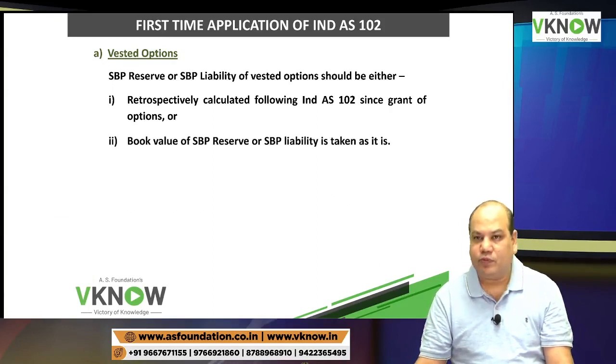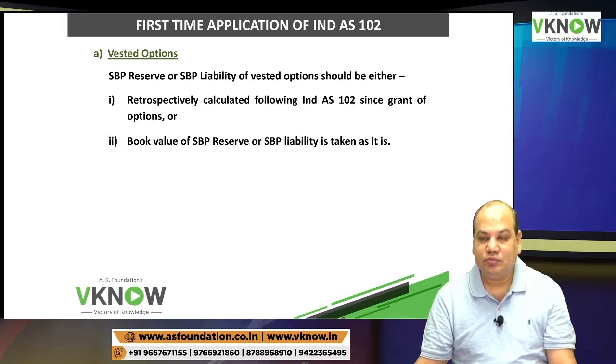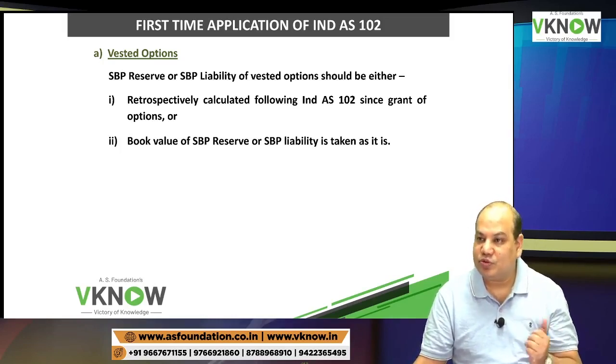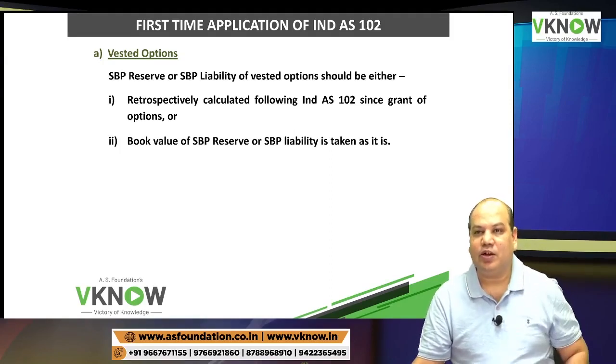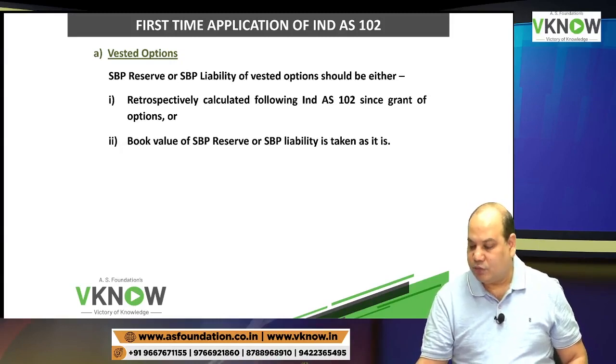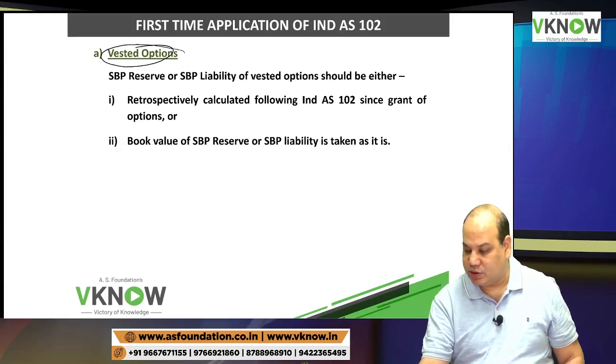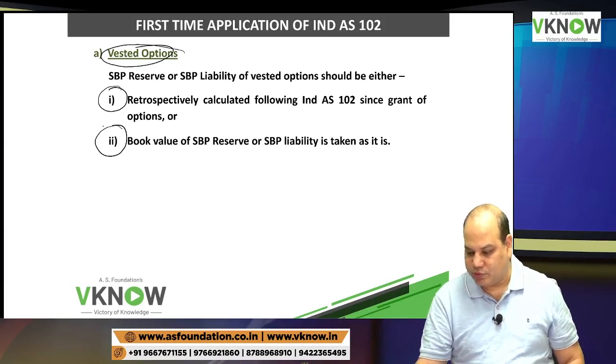So it's a matter of only issuing the shares now or paying cash now. Either payment of cash is pending or issue of share is pending. Service condition, performance conditions have been satisfied. So for such options which have already been vested, you are given two choices.